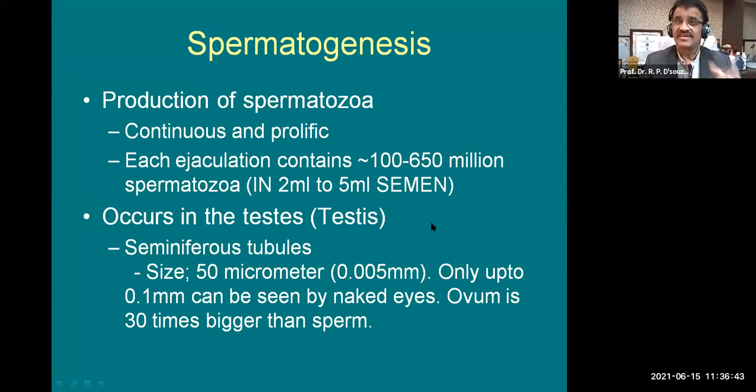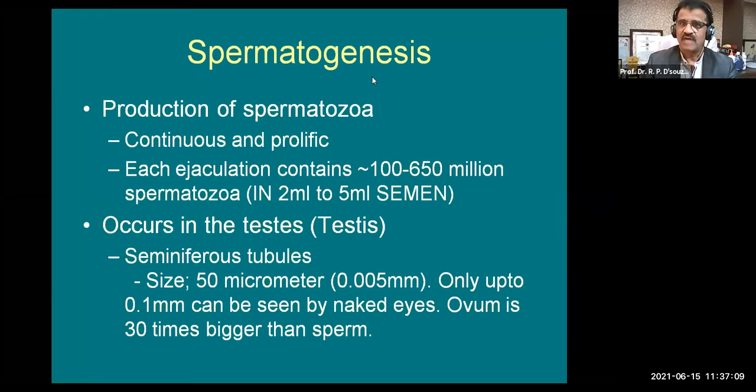And it occurs in the seminiferous tubules. The size of this is 50 micrometer. Only up to 0.1 millimeter can be seen by naked eyes. So 50 micrometer is the size of your spermatozoa, and ovum is 30 times bigger than spermatozoa. See how small this spermatozoa is as compared to the ovum. 30 times bigger than spermatozoa.